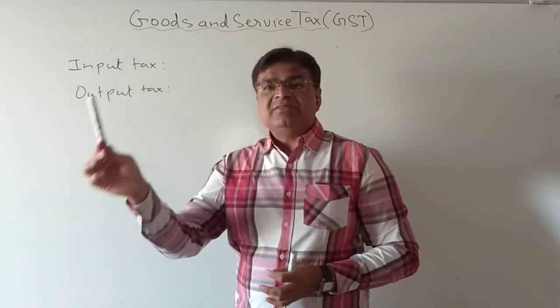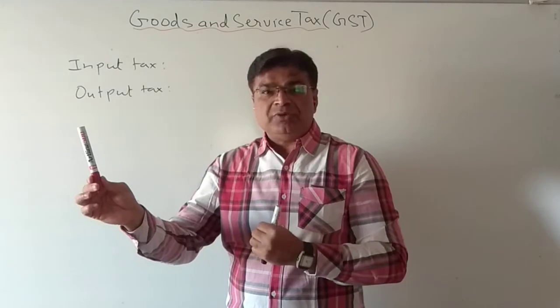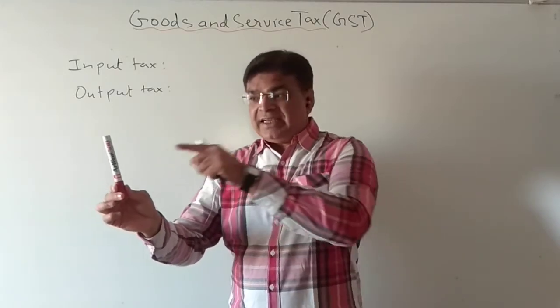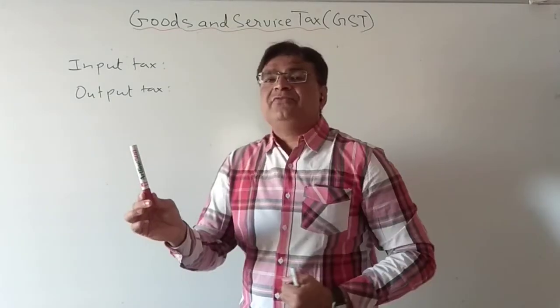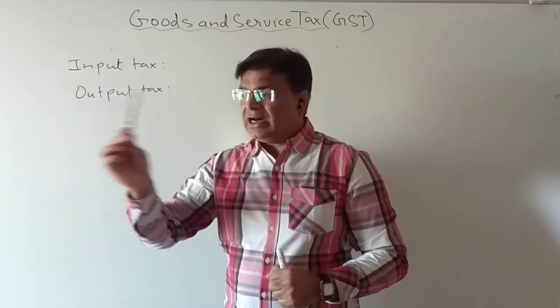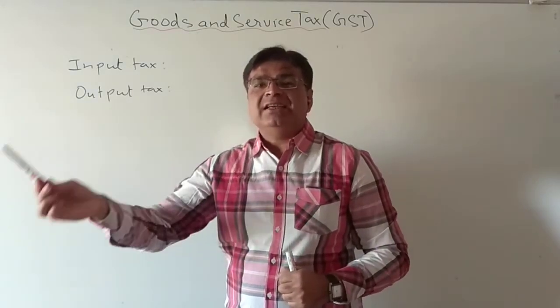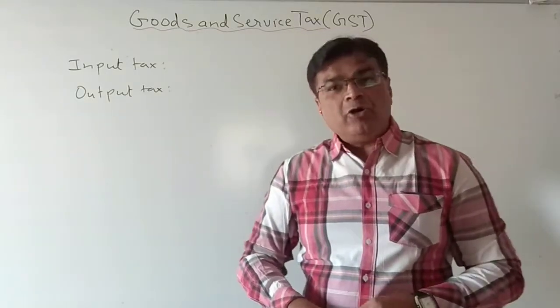If I am selling this marker, the person who is purchasing this marker will pay tax to me. So for me this tax is the output tax. But for the person who is purchasing, it will be the input tax. So whenever I am selling the goods, the tax which I am collecting is called output tax.